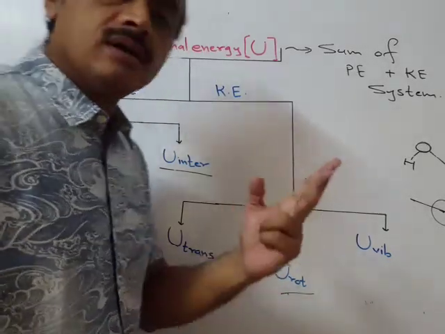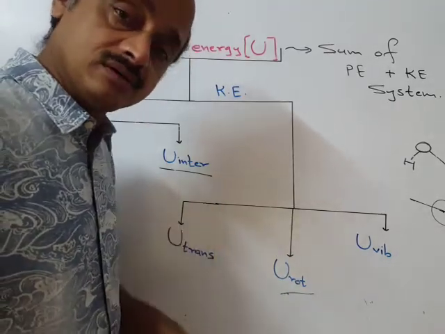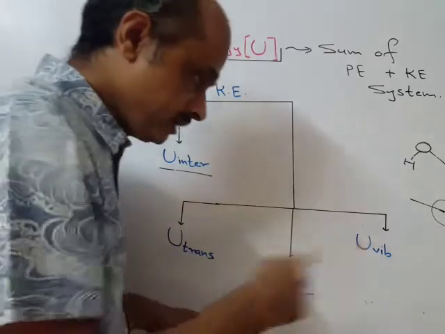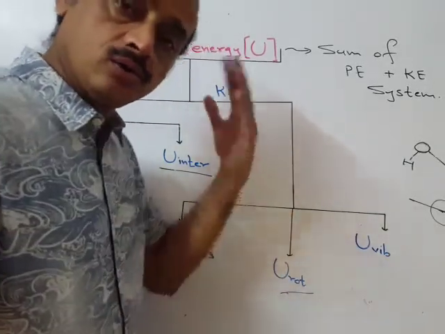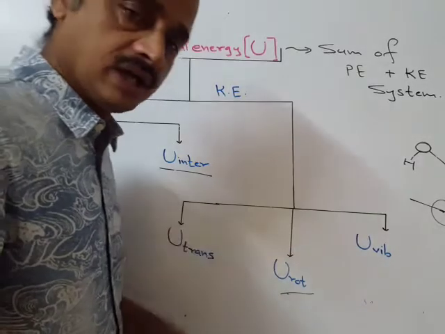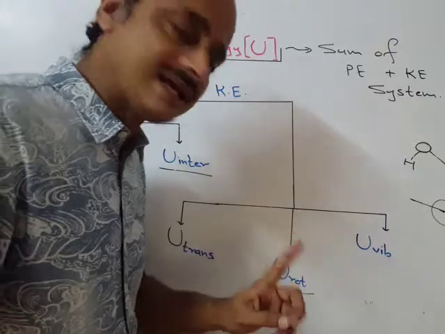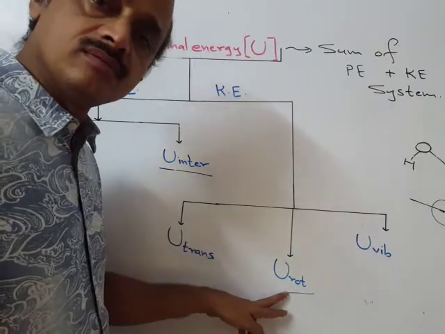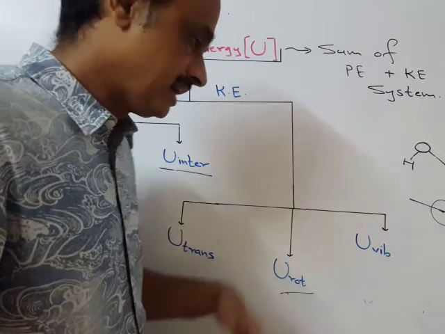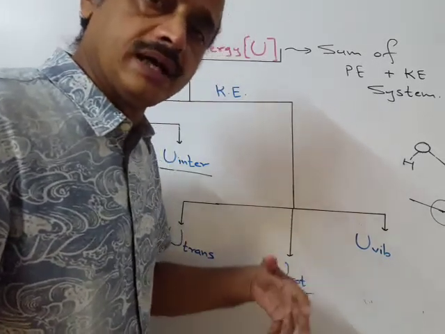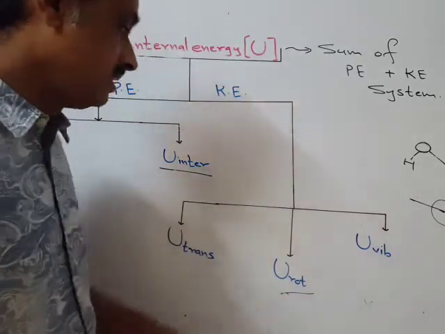Rotational: if a molecule is in gaseous form and at least diatomic, there is a line joining the two nuclei and an axis perpendicular to the line joining the two nuclei, whatever I have told earlier, and again in short I have repeated here. So if it is a monoatomic gas, this factor is not applicable, and for all other gases like diatomic, chlorine, oxygen and methane in gaseous form, the rotational energy factor is applicable.